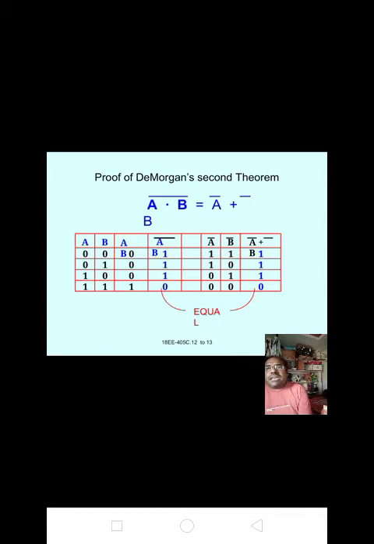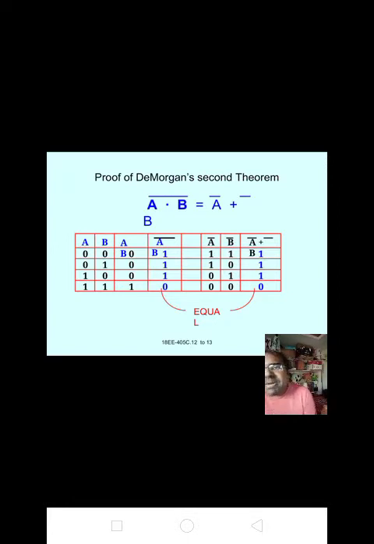Here A, B are the input variables. We get 2 power 2 equal to 4 inputs, that is 0, 1, 2, 3. Here we are using the code: for 0 it is 0 0, for 1 it is 0 1, for 2 it is 1 0, for 3 it is 1 1. A into B: 0 into 0 is 0, 0 into 1 is 0, 1 into 0 is 0, 1 into 1 is 1. A into B whole bar is 1, 1, 1, 0.